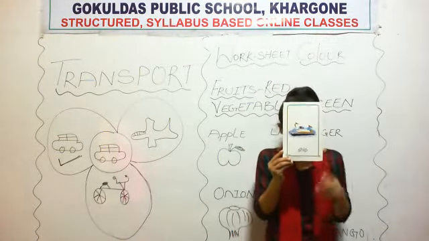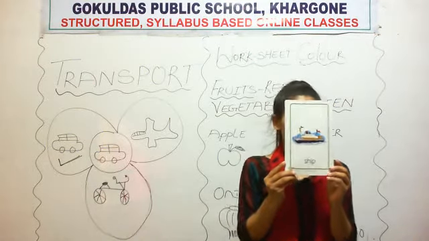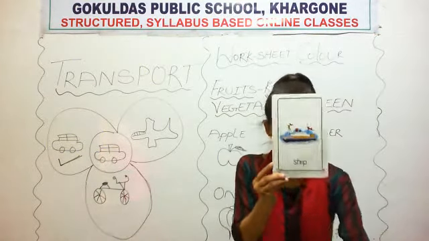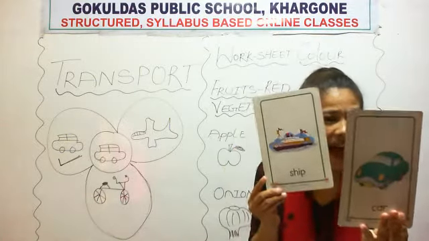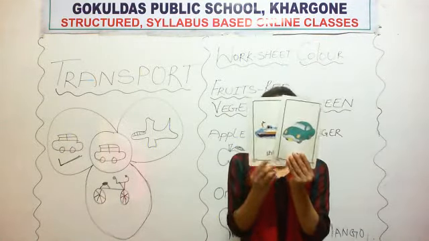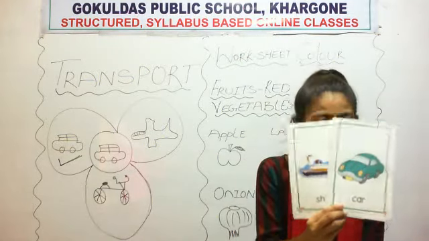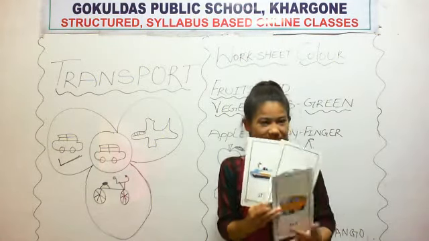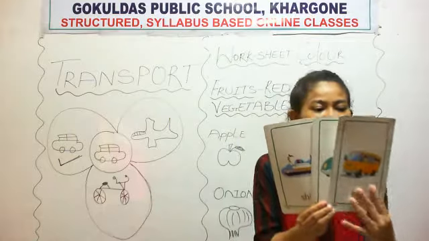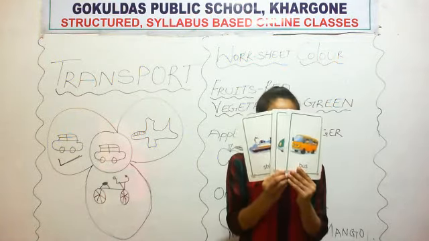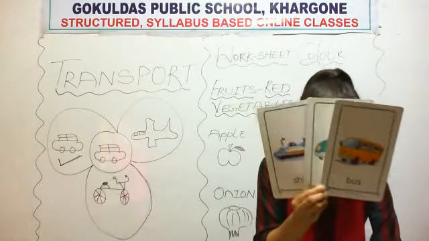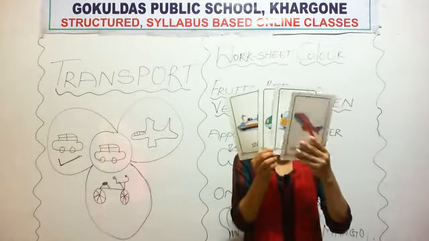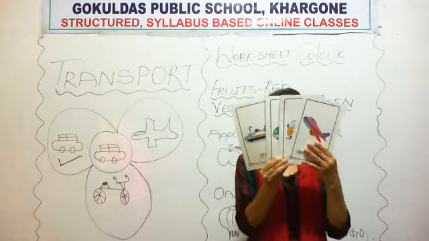What is this? This is car. And what is this? This is bus. What is this? This is bus. And what is this? This is aeroplane.